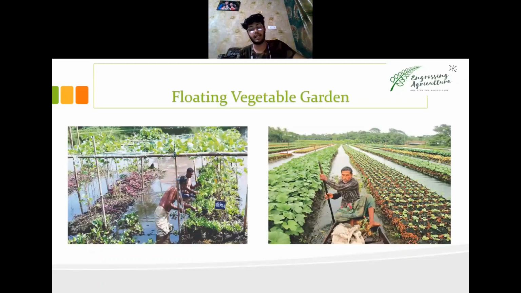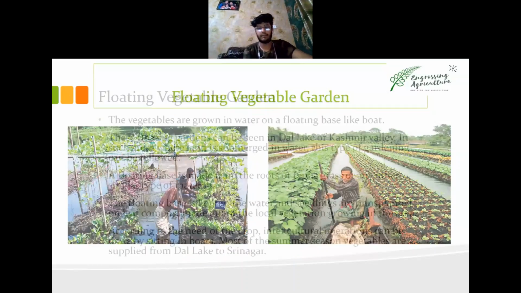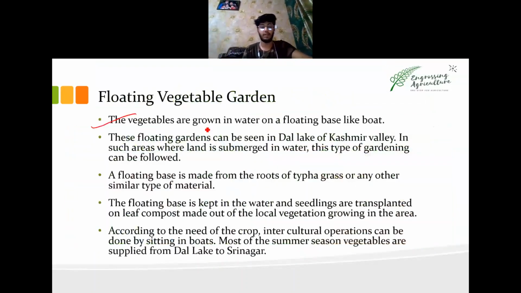Now this is the last type, the floating vegetable garden. As you can see, these are floating on the water. These are boats, and they use this in Kashmir in India, in the lake. Vegetables are grown in water on a floating base like a boat. It can be seen in Dal Lake of Kashmir Valley. In such areas, land is submerged in water, and this type of gardening can be followed.